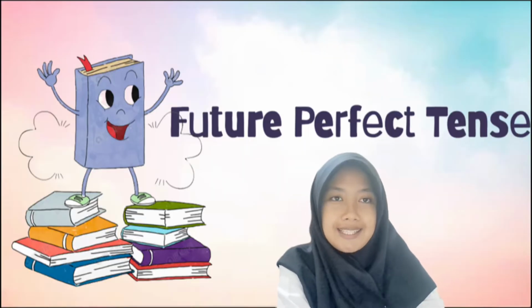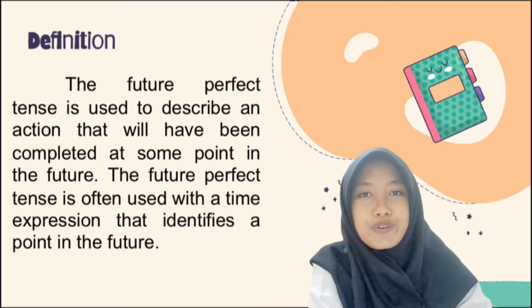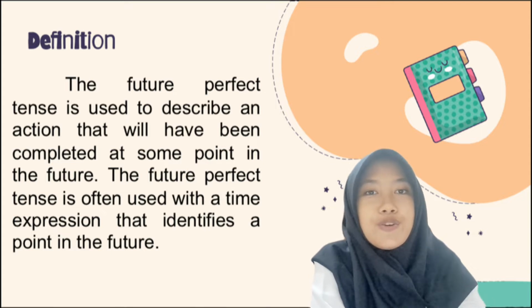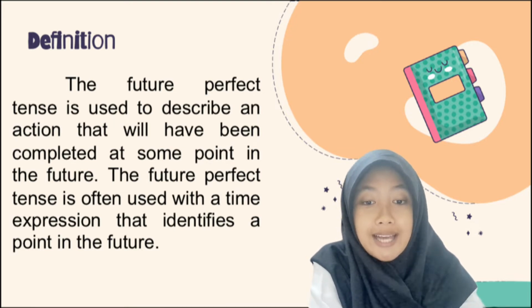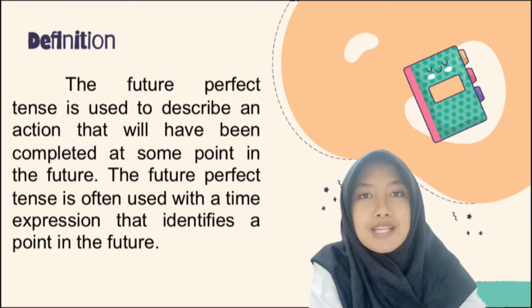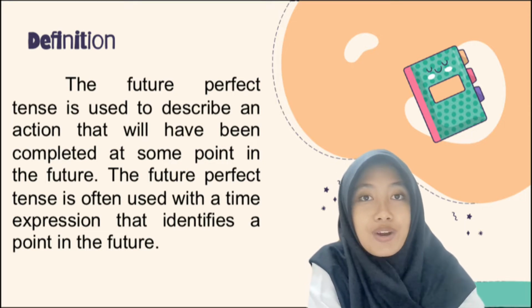Future perfect tense. The definition of future perfect tense. The future perfect tense is used to describe an action that will have been completed at some point in the future. The future perfect tense is often used with a time expression that identifies a point in the future.